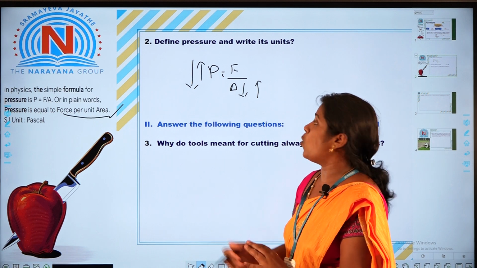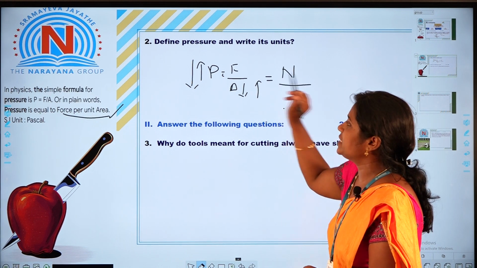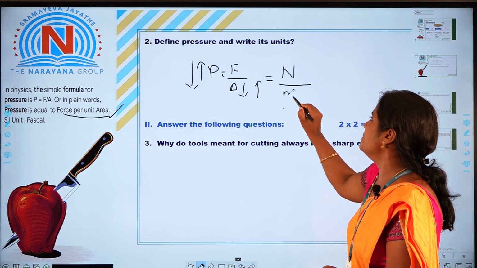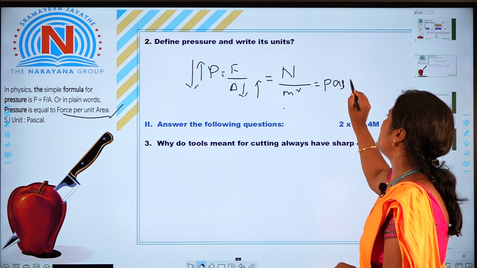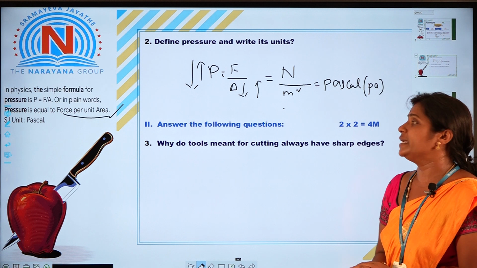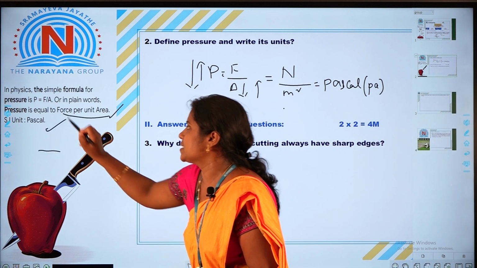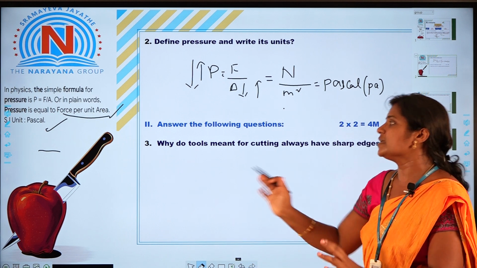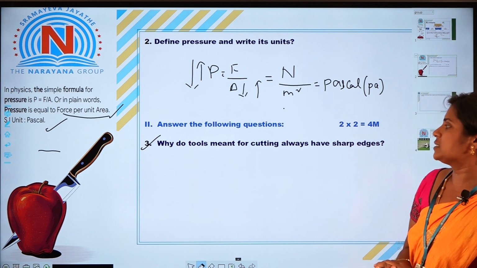What is the unit of force here? It is Newton. And what is the SI unit of area? Meter square. Newton per meter square is also known as the Pascal, and the symbol is Pa. So the SI unit of pressure is Pascal. Let us move on to the third question.